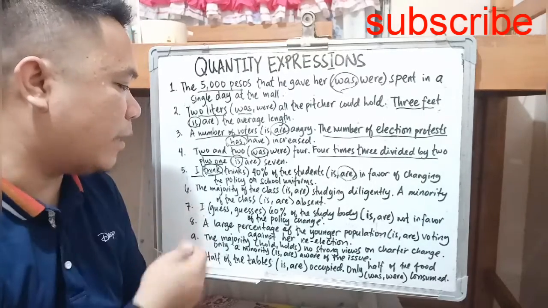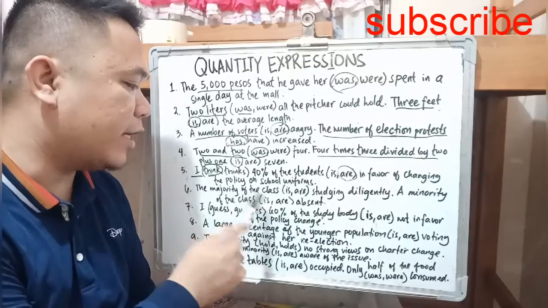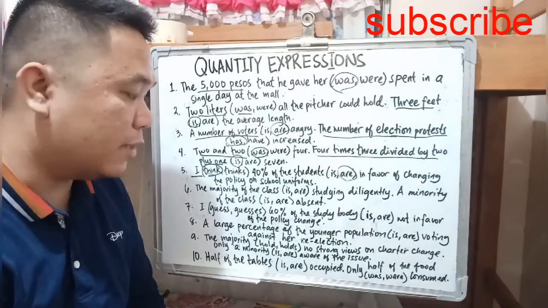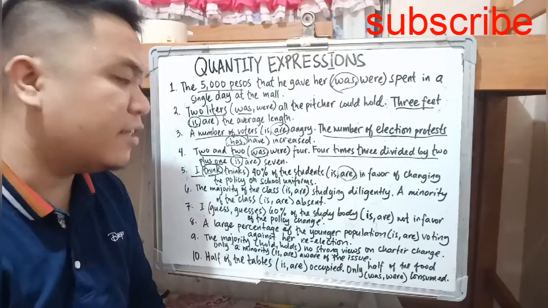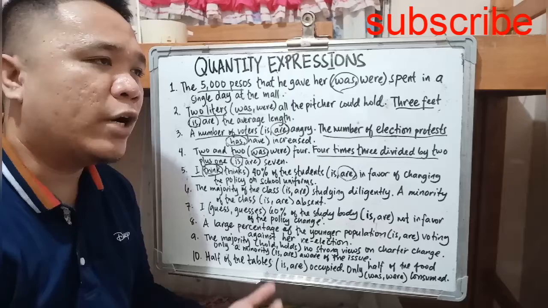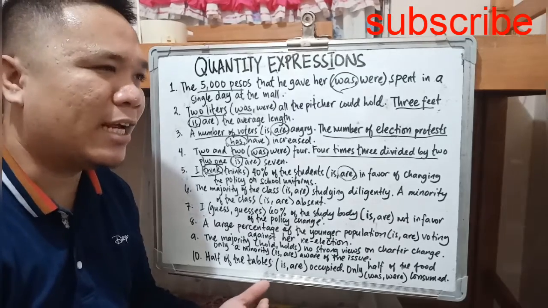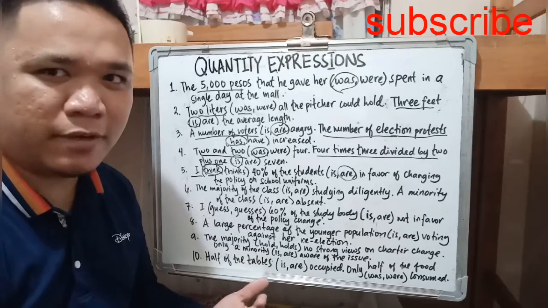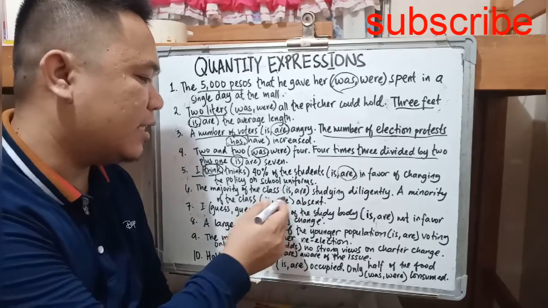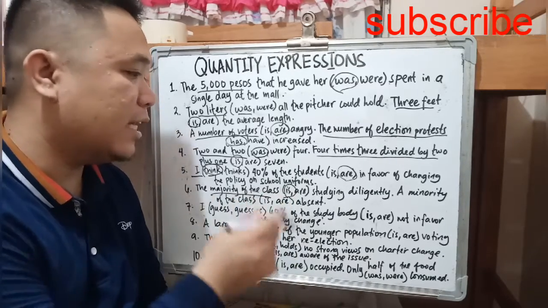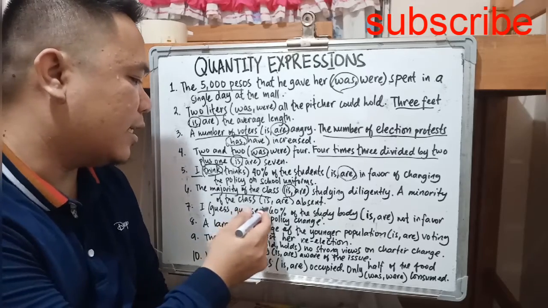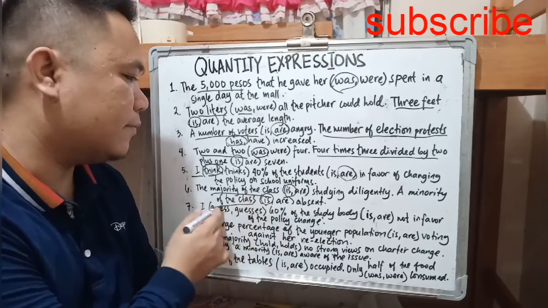So here in this case, we have the majority of the class. So class here is a collective noun. So let's see if they are. Let's see, it's a collective noun. So basically, it depends on whether they're working individually or they're working as a unit. I mean, in units, right? So the majority of the class is studying diligently. A minority of the class is absent.